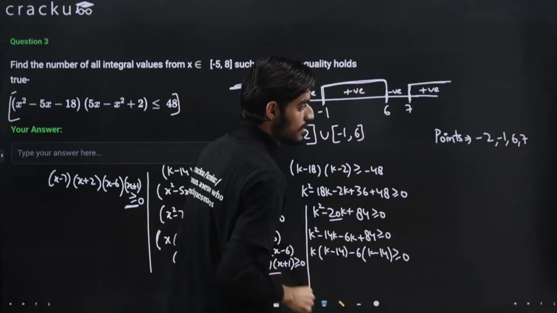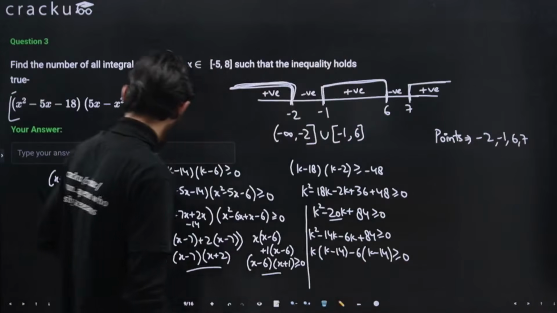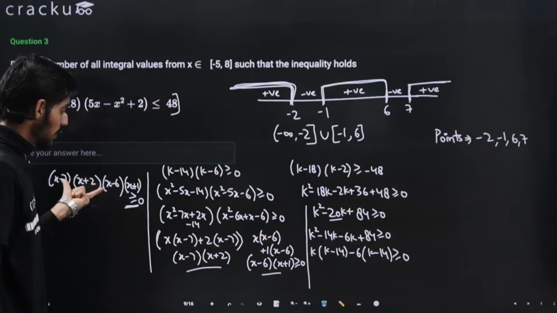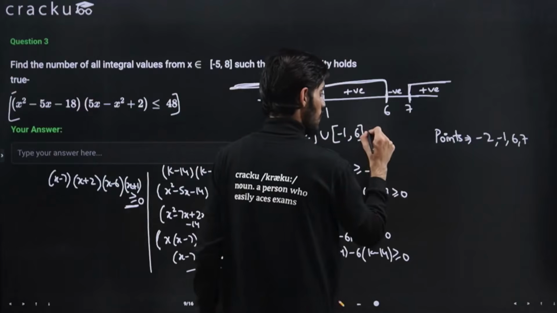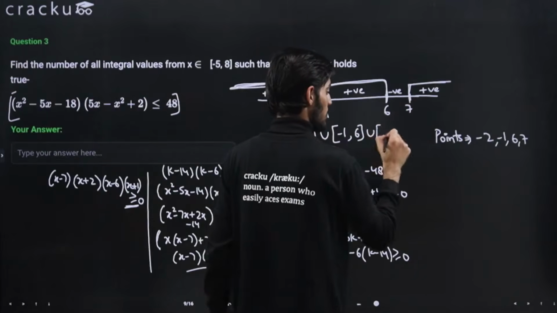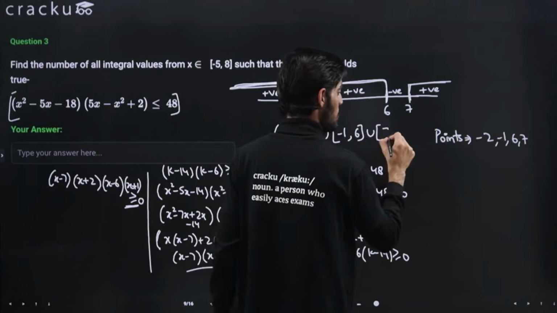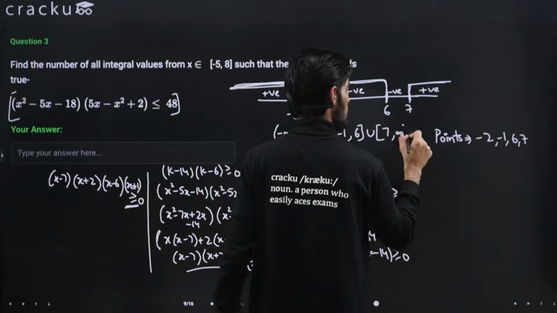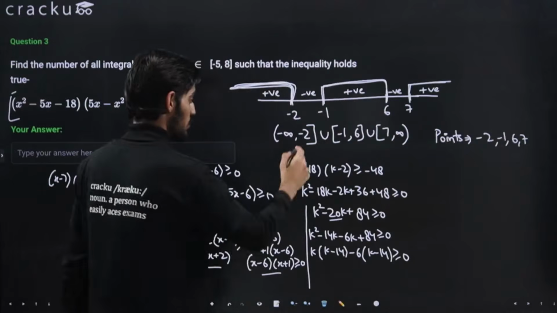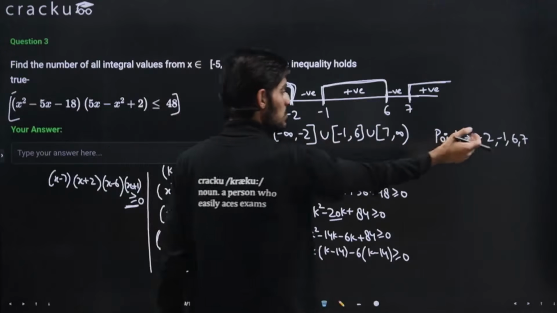6 is also included, yes, because there is an equal to sign, so the critical points will have a closed bracket. So the last interval will be union 7 comma infinity. We never include infinity, so here it will be an open bracket. So this is the range, and these values are also included.